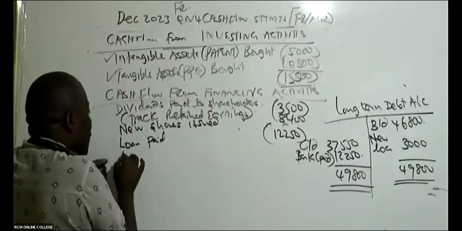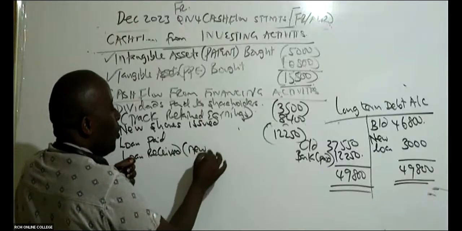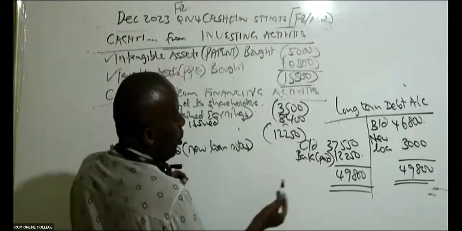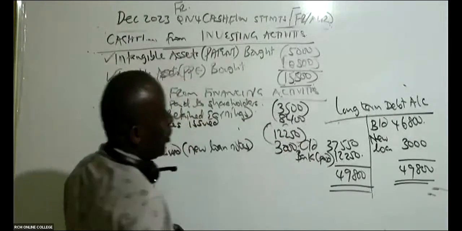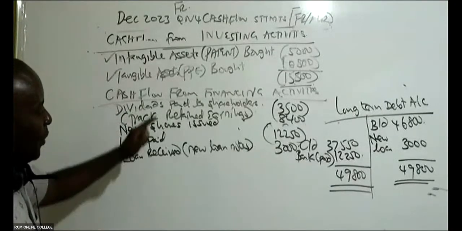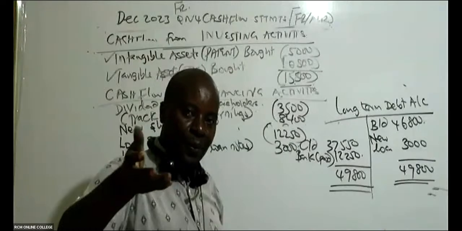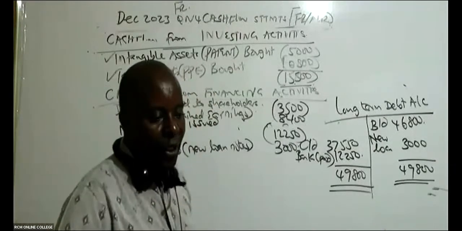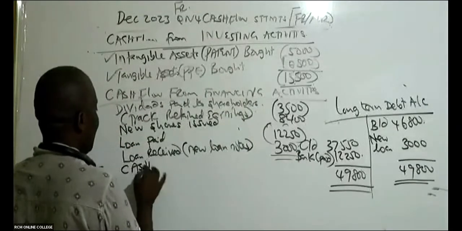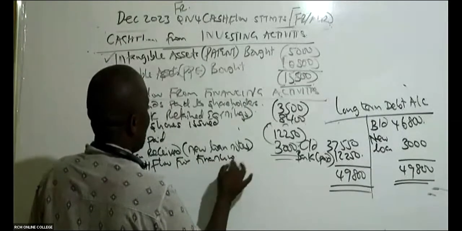But you see, we also received a new loan. Loan received because of new loan notes. This one here, so many guys will forget. So the new loan note gave us 3,000 like that. So here we are looking at loan. For loan and the financing activities, you must tell us how much did we receive and how much loan did we pay? So is there somebody who is able to come and combine here and give us cash flow from financing activities?